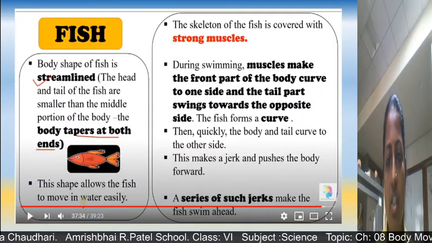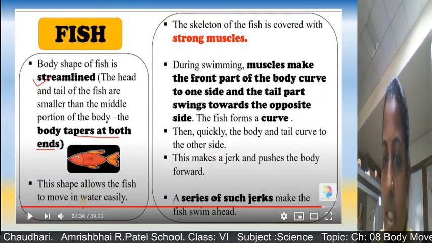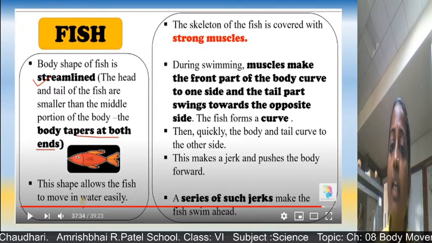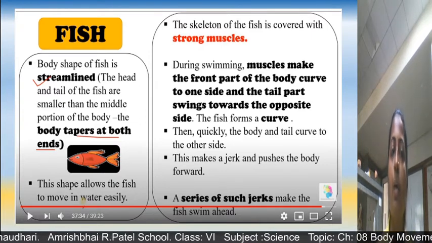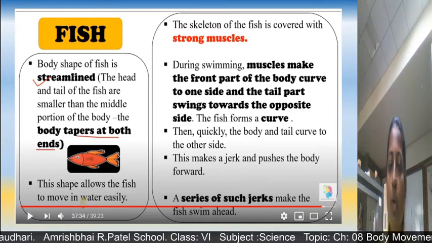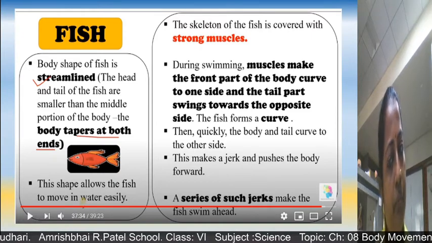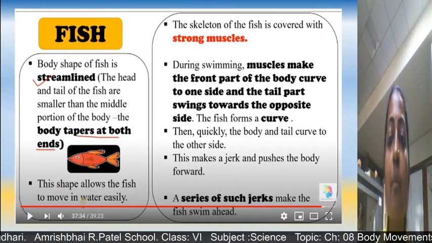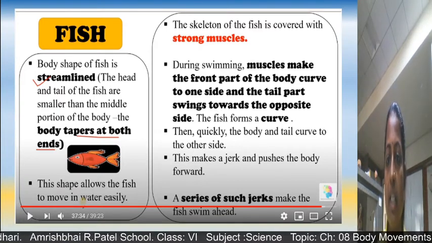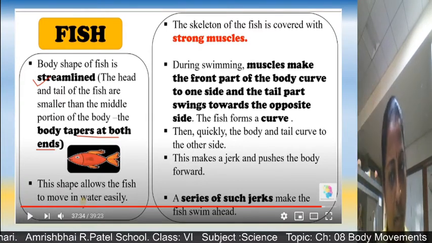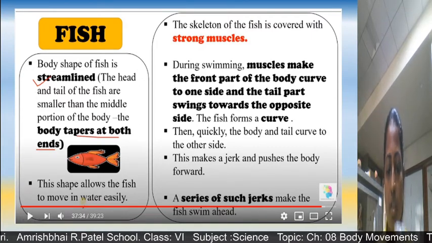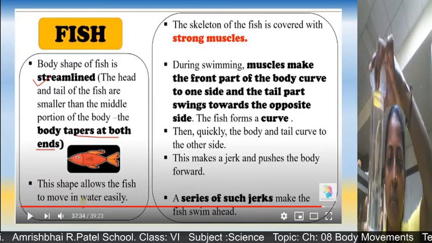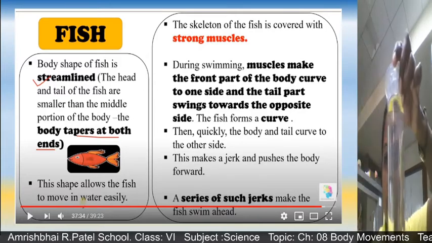Again, children, we have seen the movement of birds, how they are flying up in the sky, and how their body features help them to fly. Now next we will talk about a fish. One thing is common in fish as well as birds, that is a streamlined body. But the different thing is that birds are moving up in the air and fish are swimming in the water.